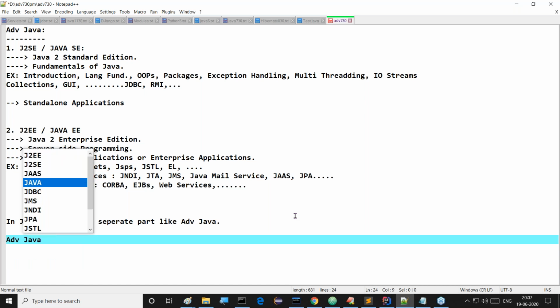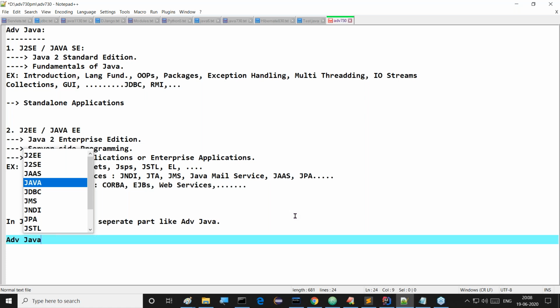But when you come to my advanced Java class, as a first step, I'm going to say there is no terminology like advanced Java. In Java, there is no terminology like advanced Java. That is the point I'm telling you. But who prepared this?